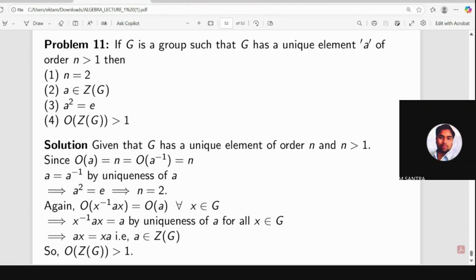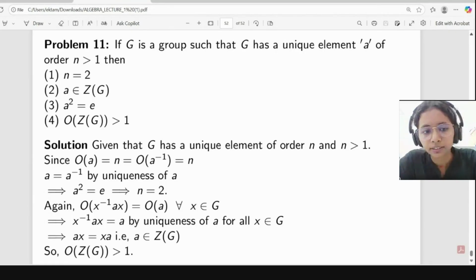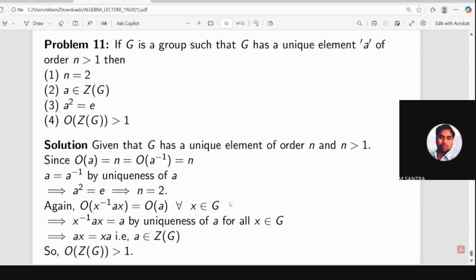And here, since the element A is unique, that is why A inverse and x inverse Ax are equal to A. Combining those two cases, we get that the order of the center of the group is greater than 1, because it always contains identity and those elements.